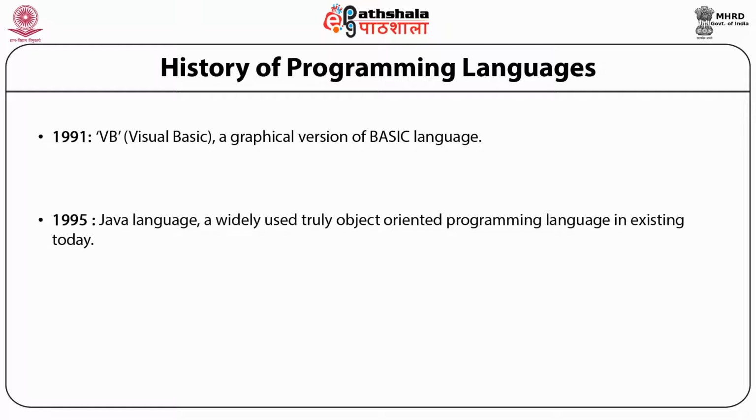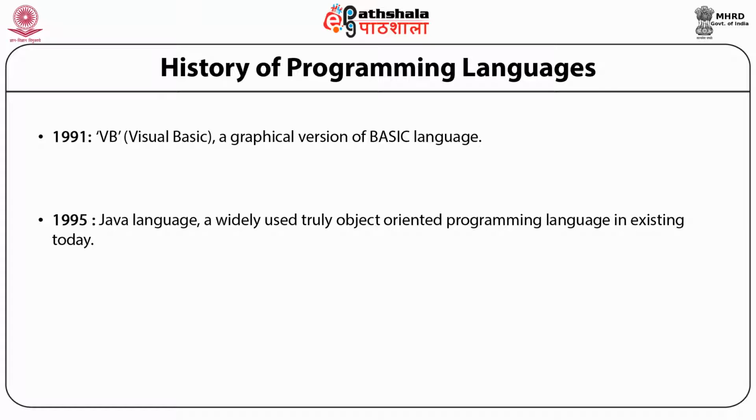The Java language, which is very widely used, is a truly object oriented language. Unlike C++, which is an object oriented language but has only a few features of object oriented programming, Java is a truly object oriented programming language, and it was developed in 1995.